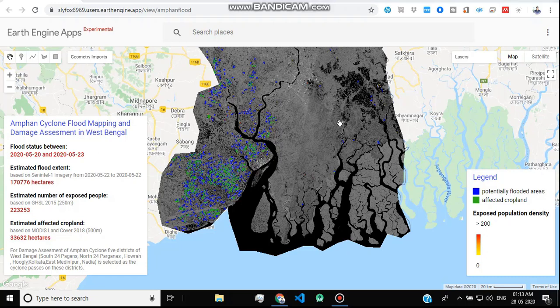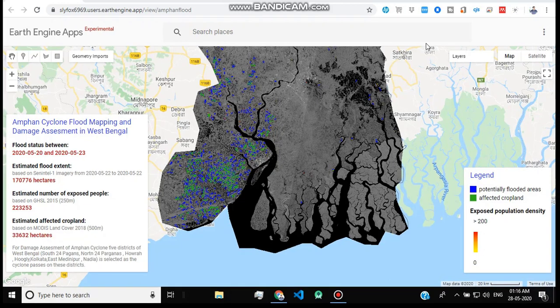As you know, Amphan is one of the most devastating cyclones that hit parts of Odisha and West Bengal on 20th May 2020. The maximum wind speed of this cyclone went up to 190 km per hour, and as per meteorologists, it is one of the most devastating cyclones after the 1999 cyclone. So Amphan caused severe damage and flooding in Odisha and West Bengal.